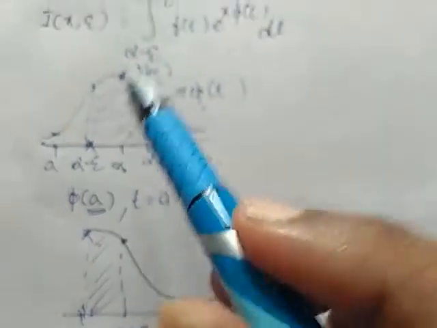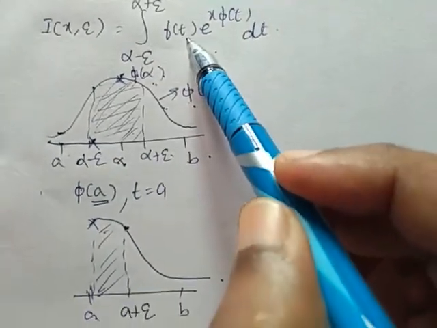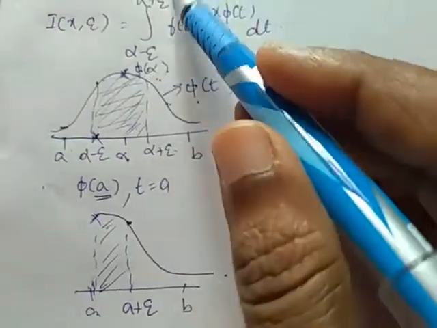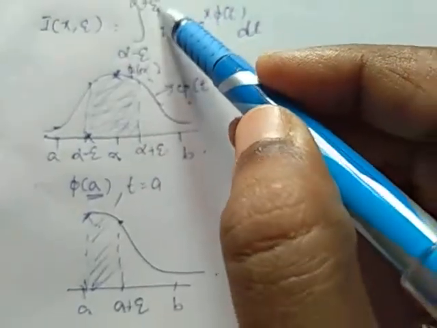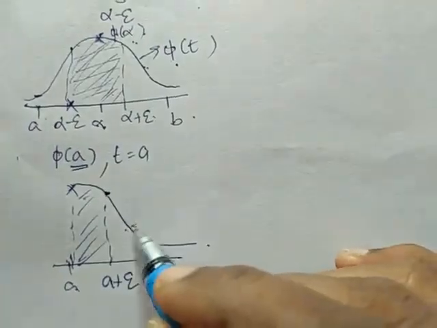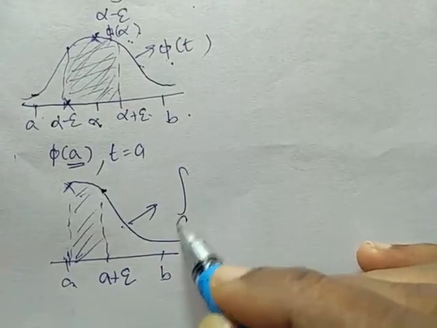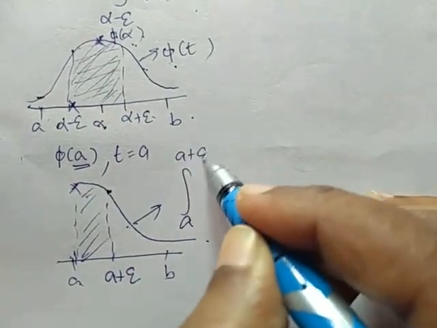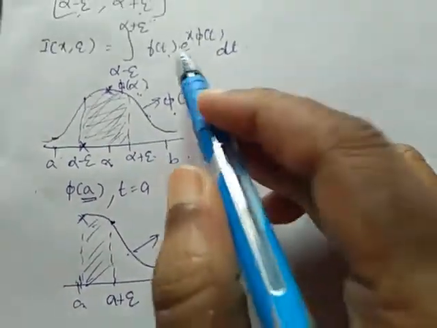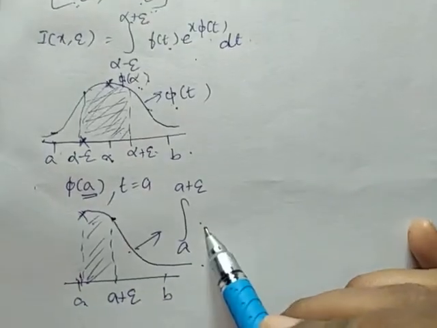So the same integral I of x comma epsilon, where the integral was between alpha minus epsilon and alpha plus epsilon, will in this case become the integral from a to a plus epsilon of f of t e power x phi of t dt.